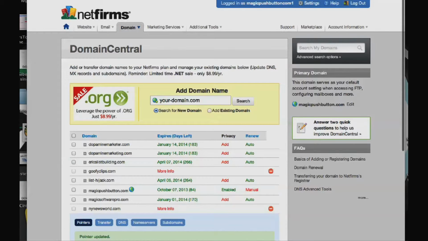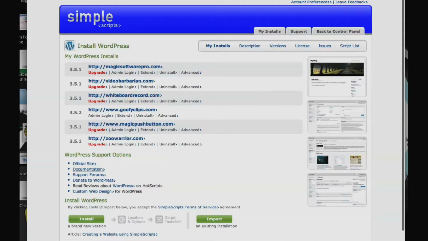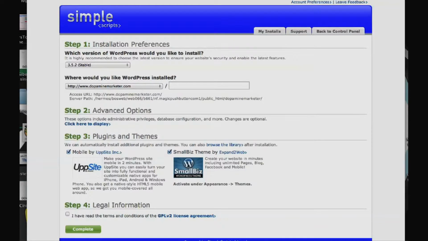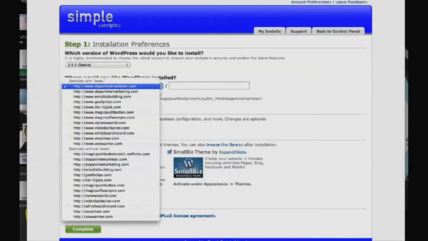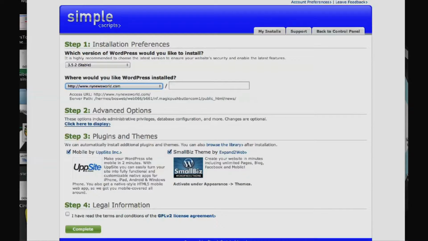So once this is done, I can go over now to build a website, a blog. Now click that, and we'll go ahead and create a simple blog here. So we'll go ahead and hit install. Sometimes it takes a minute, and then we'll go ahead and look for the domain name that we're using. So we'll just scroll down here until we find it. There we go. And we'll give it a click.